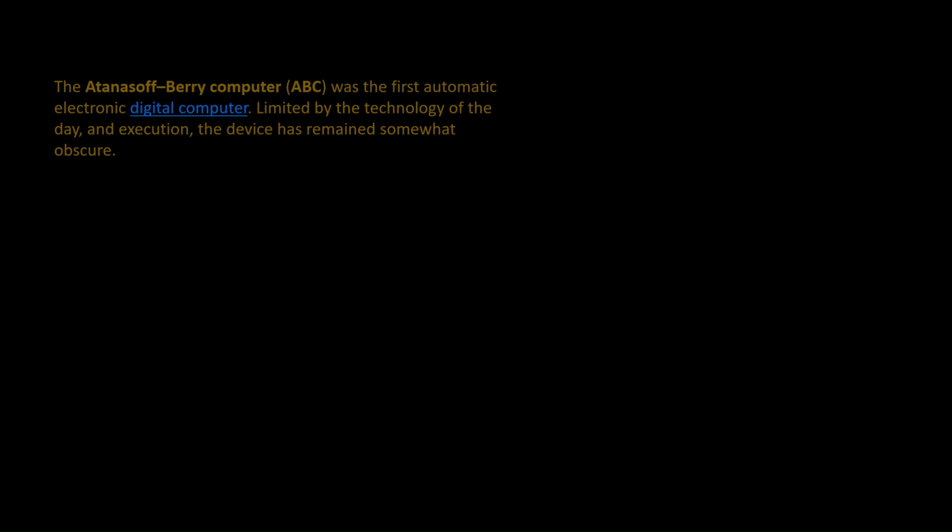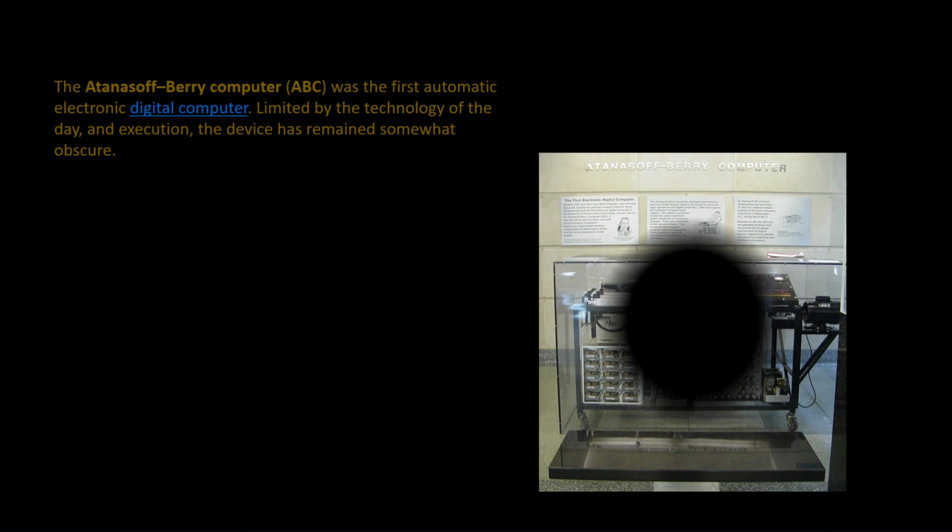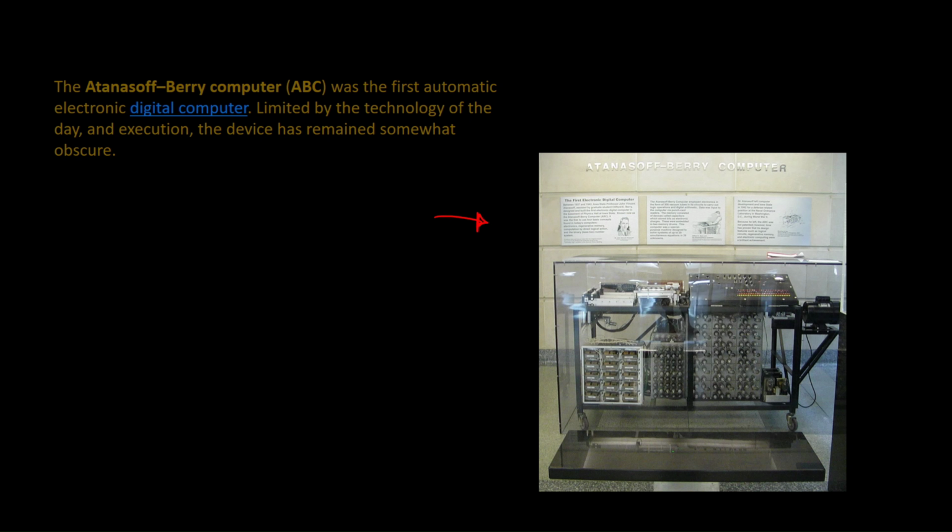Now let us look at this Atanasoff-Berry computer that we have just talked about. We sometimes call this ABC. It was the first automatic electronic digital computer. It looked like this. This picture was taken from Wikipedia. If you go on Wikipedia and study about the ABC or Atanasoff-Berry computer, you will find a lot of detail. It was a very early computer which was limited by the technology of the day and its execution, and that's why it remains somewhat obscure. But this computer is what led to the digital era.